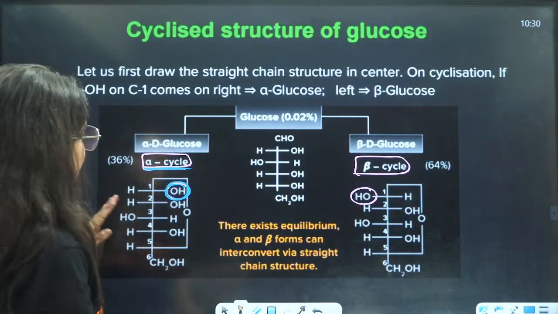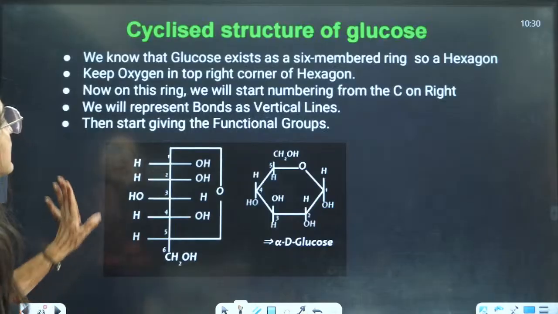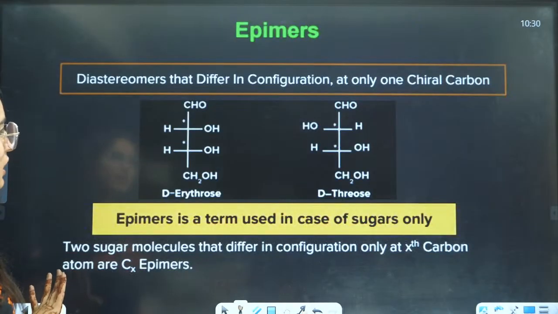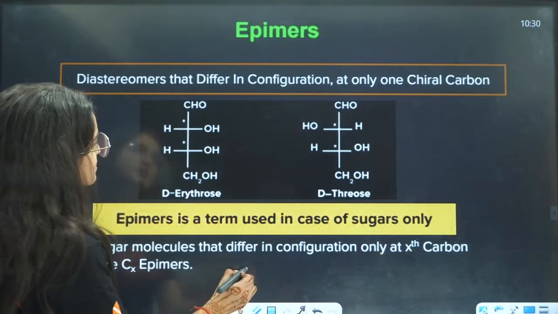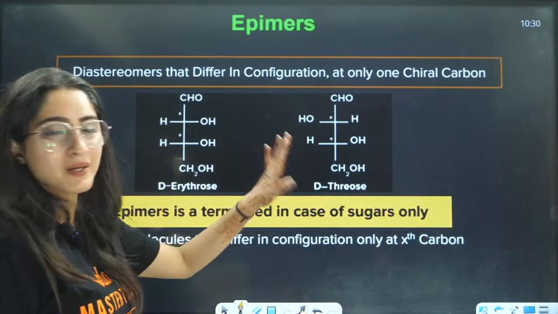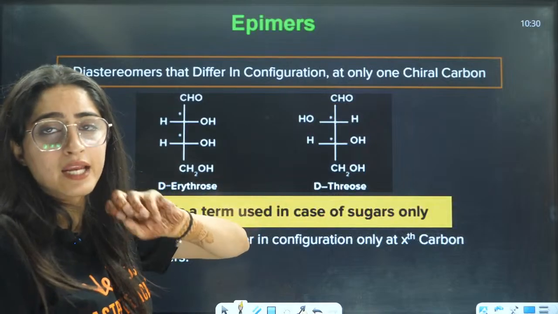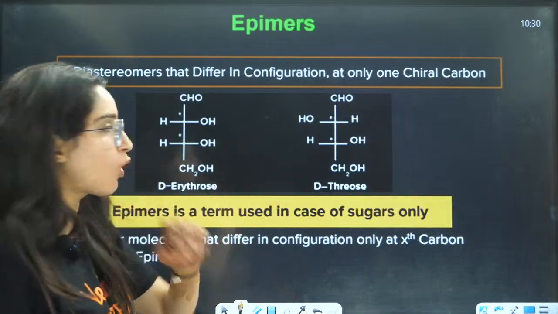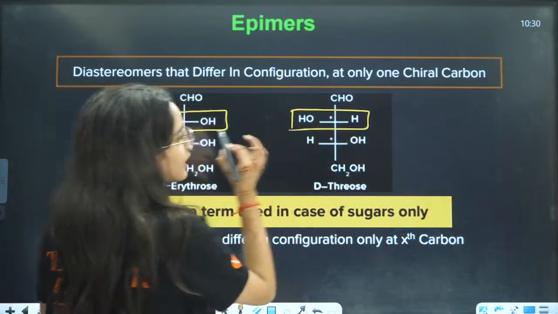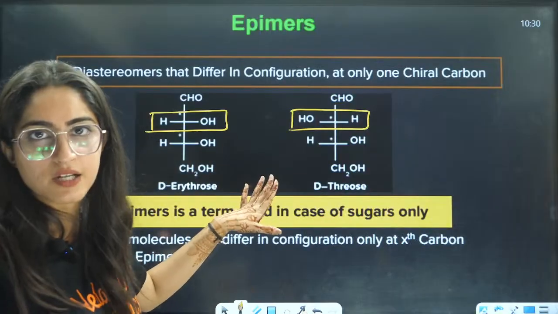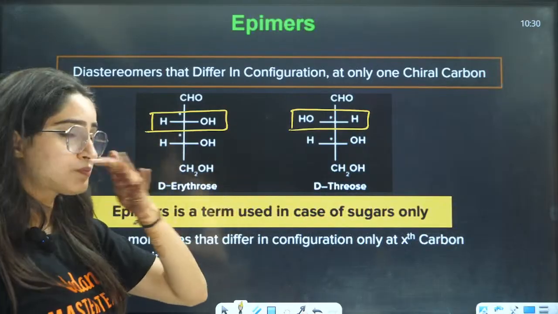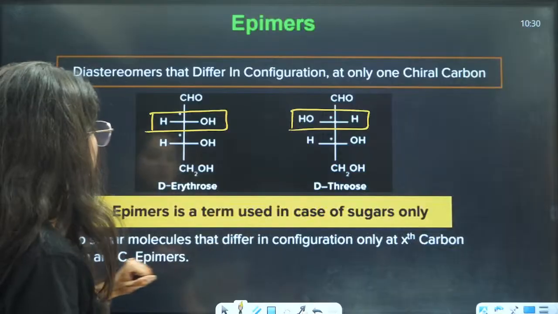Now next is the structure, which we have seen already. Next is the cyclic structure, also seen. Now epimers. What are epimers and what are anomers? As I told you, epimer means on one carbon you will have a different configuration. As you can see here, the different configuration is on this carbon. These are the open chain structures. In the open chain structure, when on one carbon you have the opposite configuration, they are called epimers of each other.